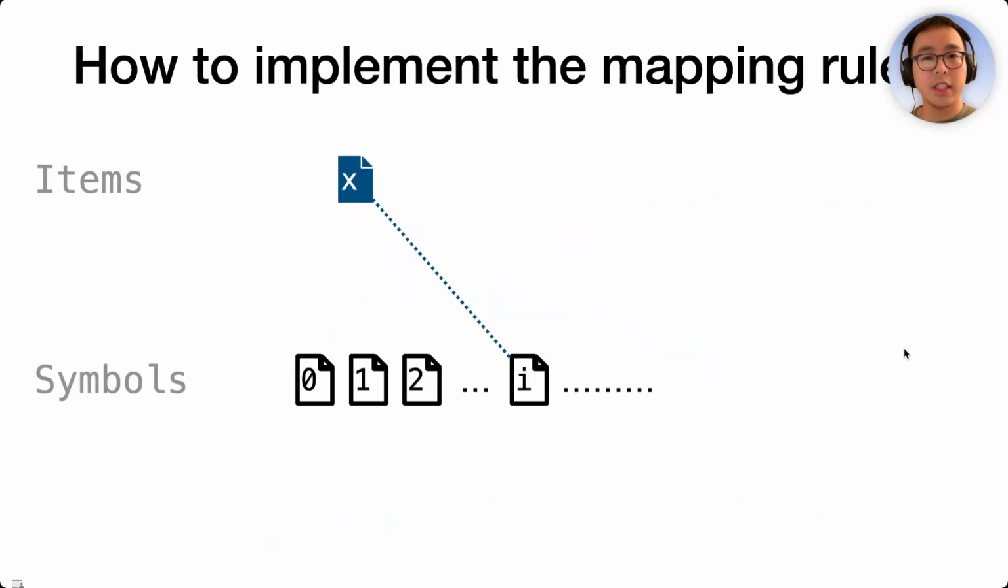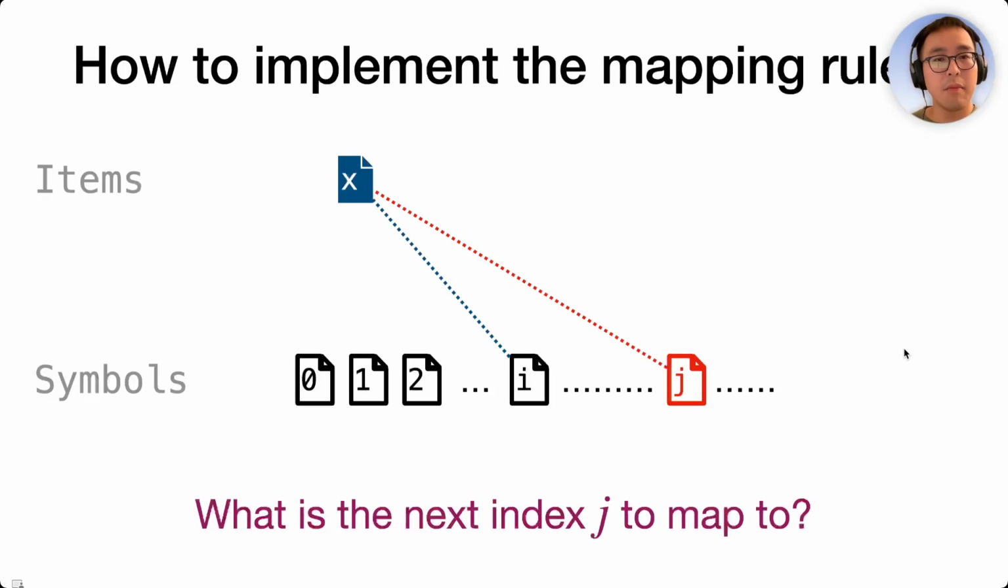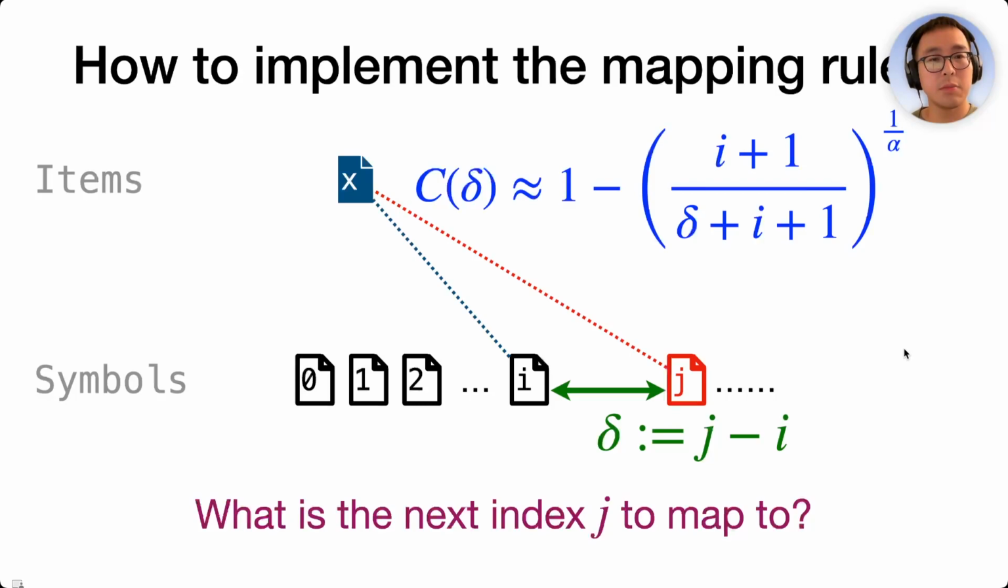Instead, we can consider an equivalent problem. Imagine that item x is already mapped to the ith symbol. We now need to find the next index j that x should be mapped to. In other words, we will determine the distance between i and j, which we denote as delta. Delta is a random variable, and its distribution is determined by the current index i and the mapping probability function rho i.